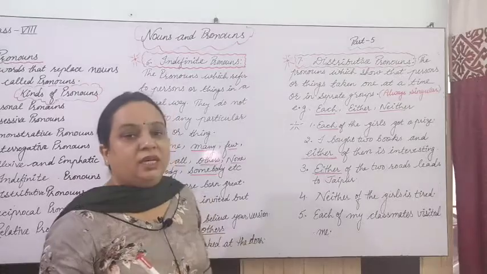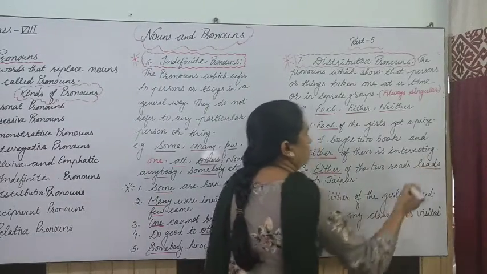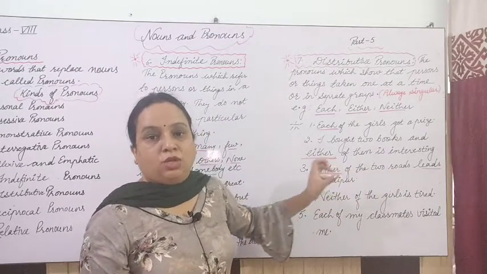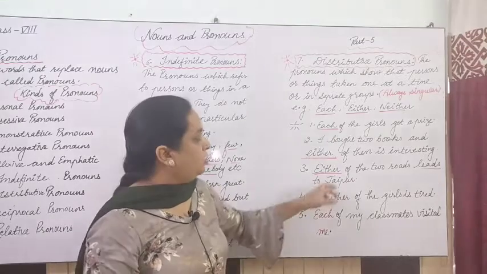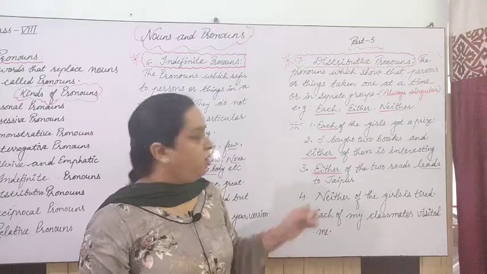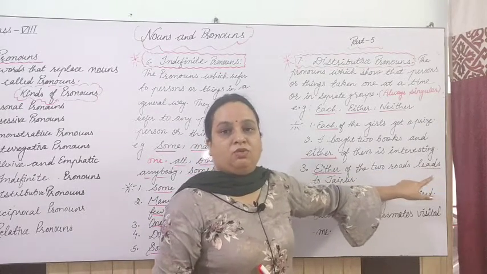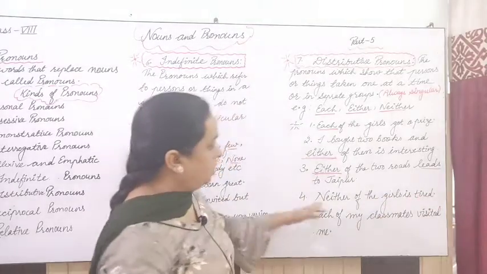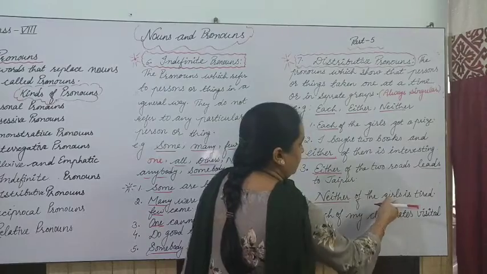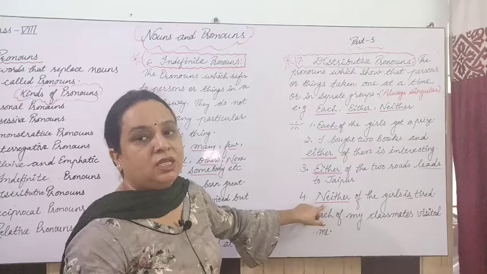Neither of the girls is tired. Now you have seen here either, and the verb used here is leads, right? Either of the 2 roads. So it's subject-verb agreement: when there is either of, one of, neither of, none of, after that the plural noun is given but the verb is singular. Neither of the girls is tired. Here the pronoun is neither.